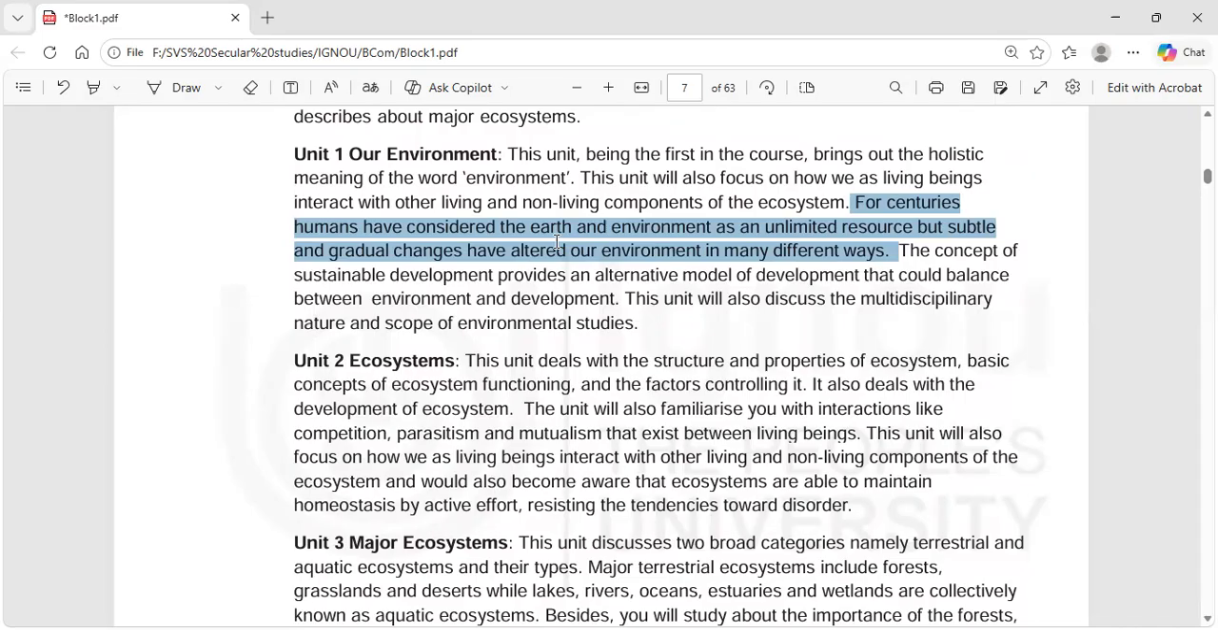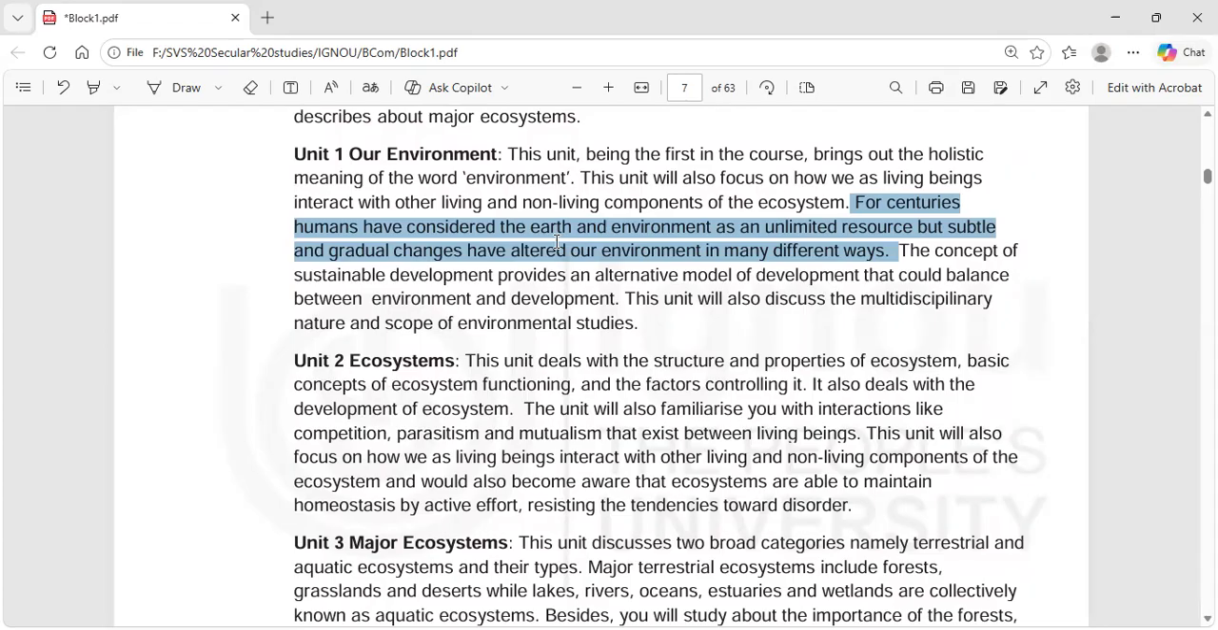For centuries, humans have considered the earth and the environment as what? As unlimited. We thought that it's going to be unlimited. However much we use, there is not going to be a problem. Let me use as much as I can. It's renewable at all times.